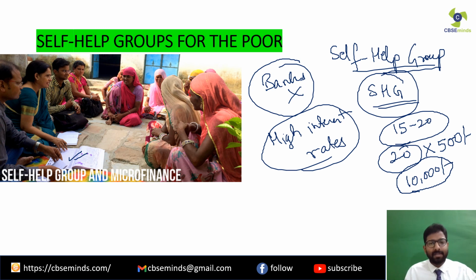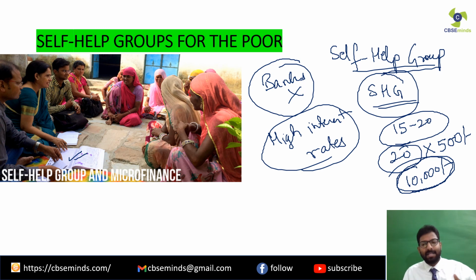And then the one who requires it will take the full amount, rupees 10,000. So in this way, the people have thought of a solution to the problem that was being faced by the people because of the high interest rates. Clear? So in this case, what is happening?